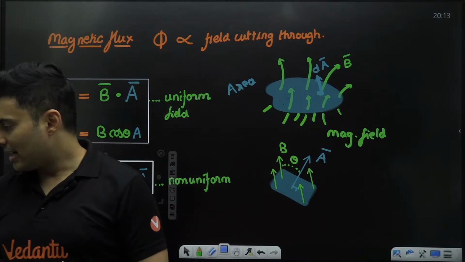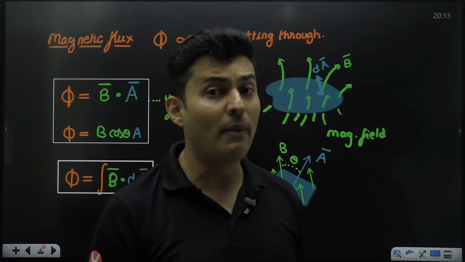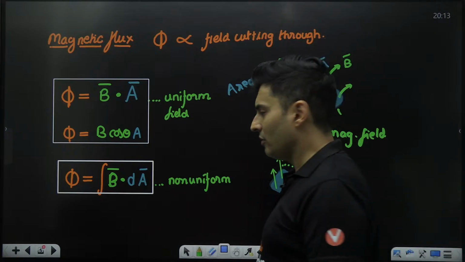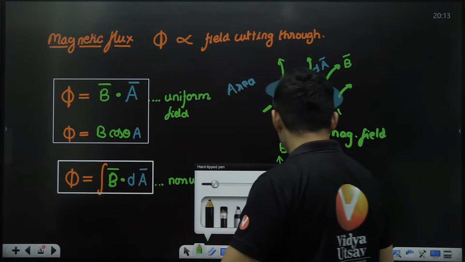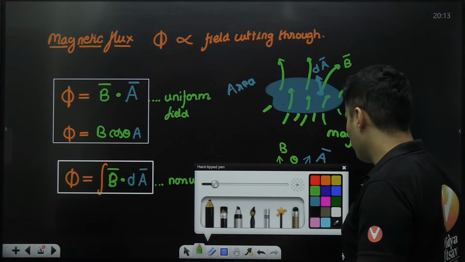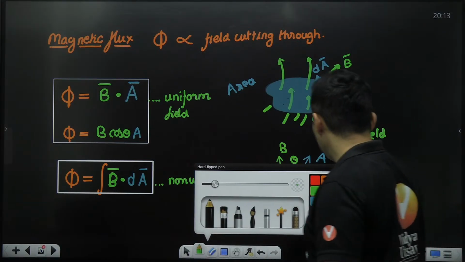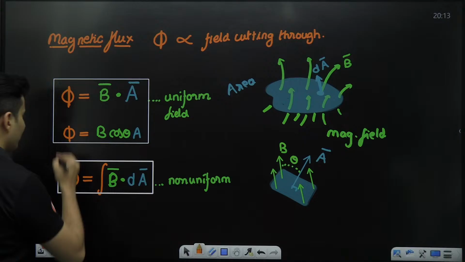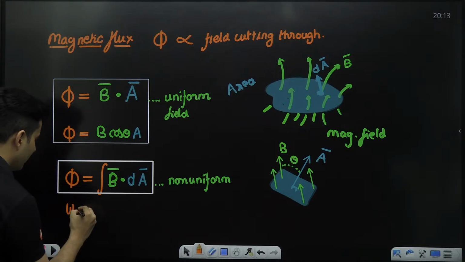Now, try to recollect what is the unit of magnetic flux. If you don't remember or don't know, no worries. I'll help you out. Maybe you would have studied it in 10th grade, hopefully. But if you have not, no worries. I'll tell you. The unit is a Weber.